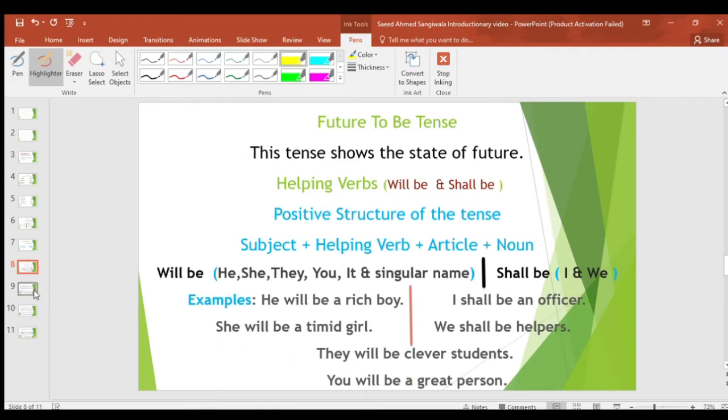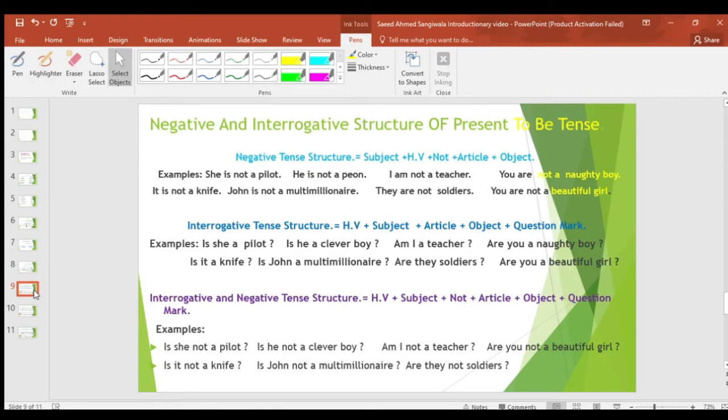Next, now we discuss the negative, interrogative and negative structure of the present to be tense. Negative tense structure: subject plus helping verb plus not plus article plus object.